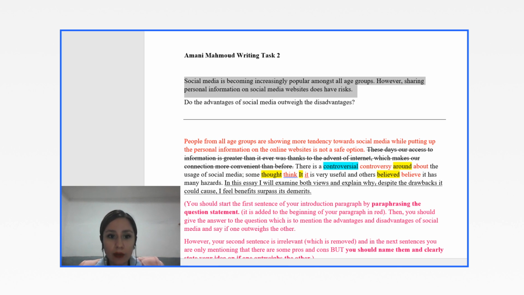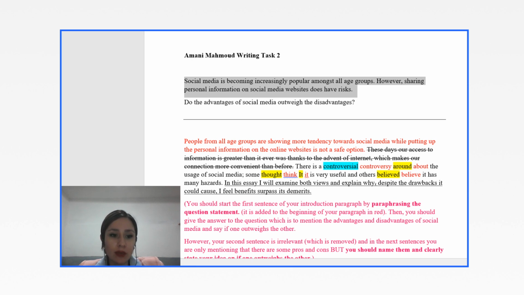Some thought it is very useful, and others believed it has many hazards. In this essay, I will examine both views and explain why, despite the drawbacks it could cause, I feel benefits surpass its demerits. Okay.